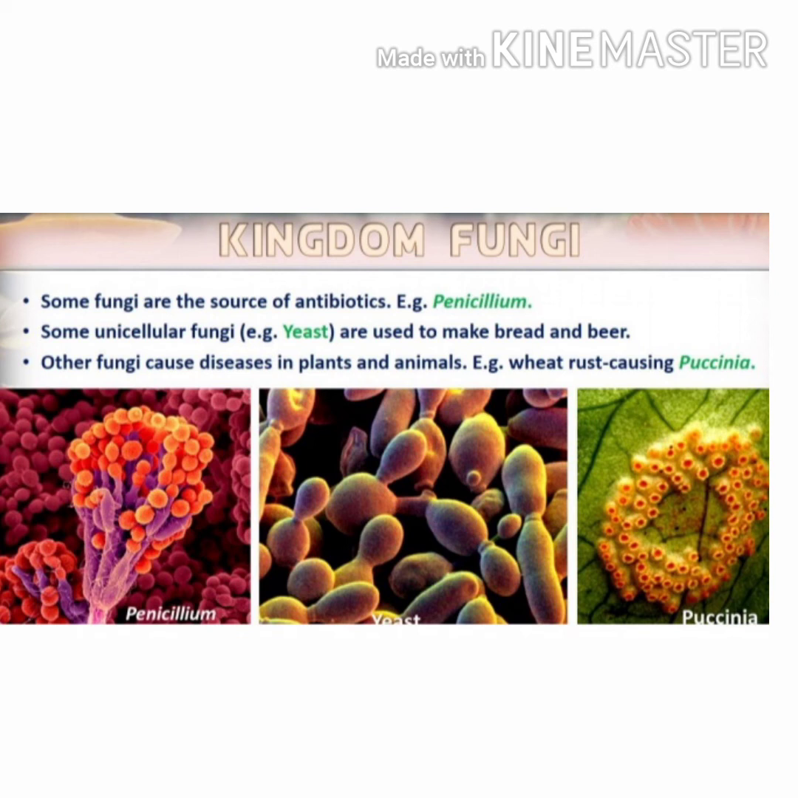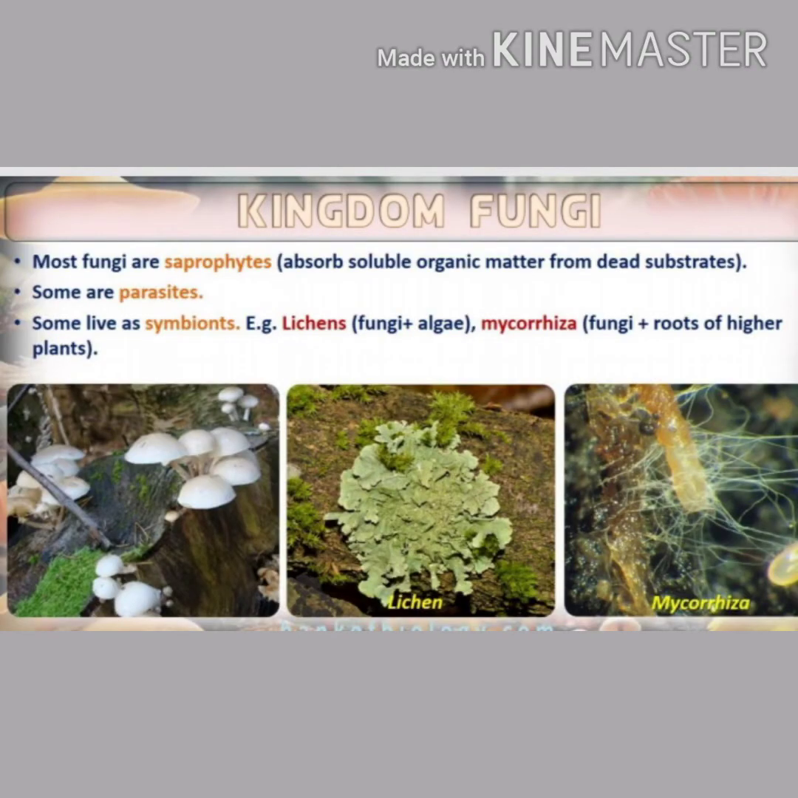Other fungi cause diseases in plants and animals. An example of a disease caused by a fungus, Puccinia, is wheat rust disease. Most fungi are saprophytes. What do you mean by saprophytes? These are the organisms which take organic matter from dead matter. So fungi come under saprophytes.